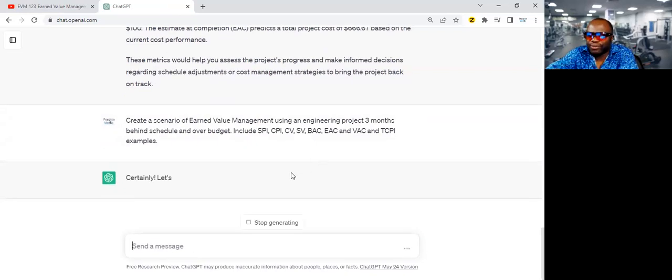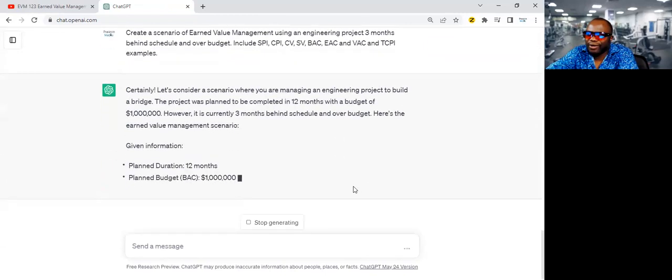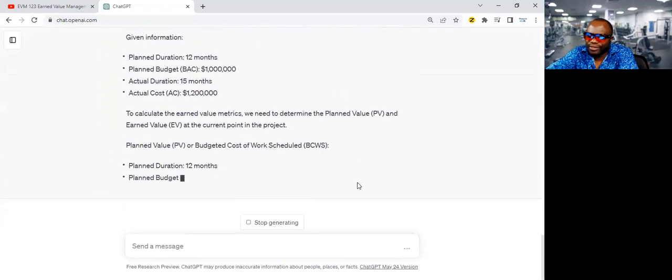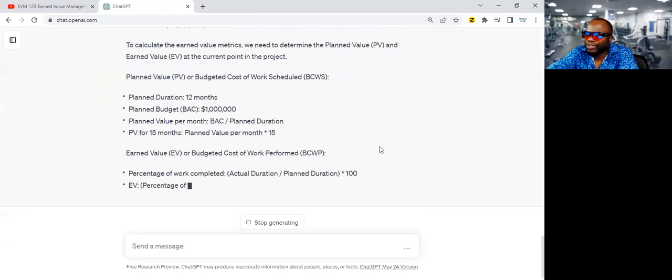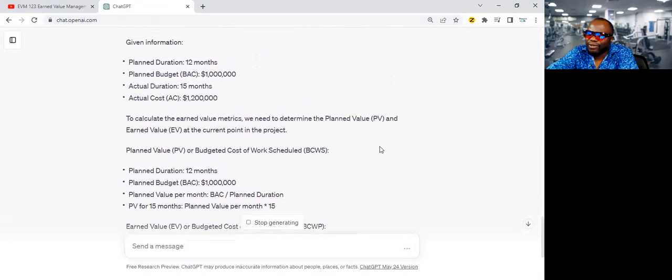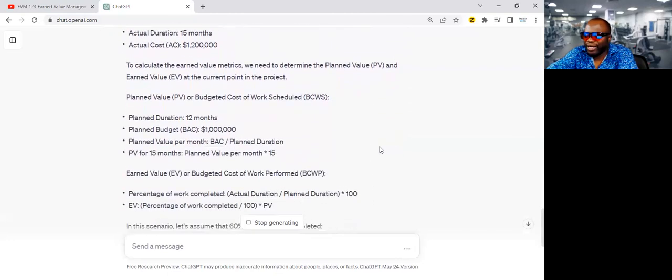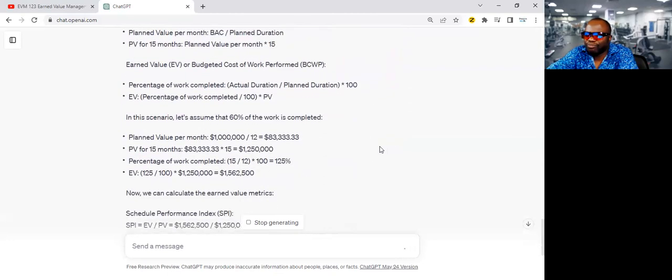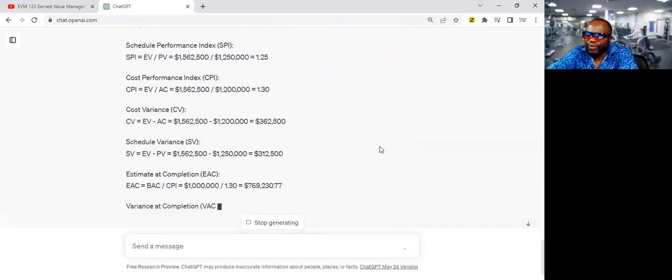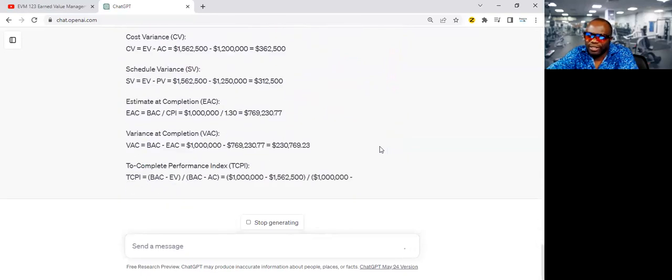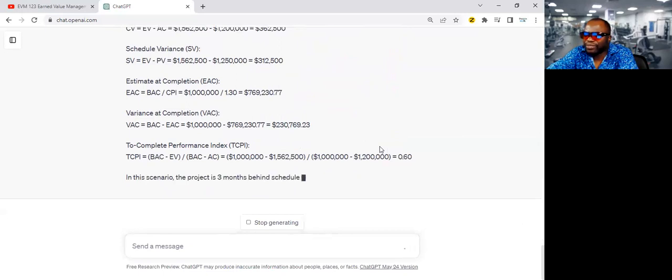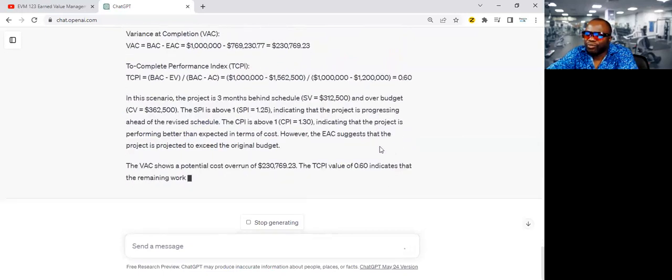That's quite a big prompt, but it can handle it. And off it goes to the races. A very compelling illustration of how the BAC, the AC, the EV, the PV, everything. It's giving you this big old scenario, very well orchestrated and broken down. And it goes as far as TCPI, which is work remaining divided by funds remaining, breaking everything down.